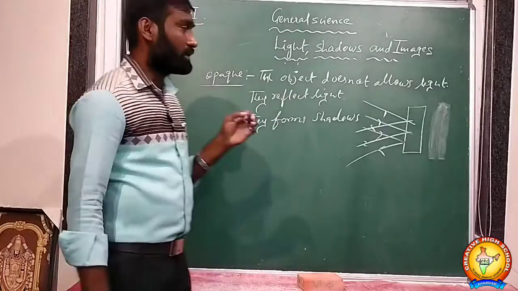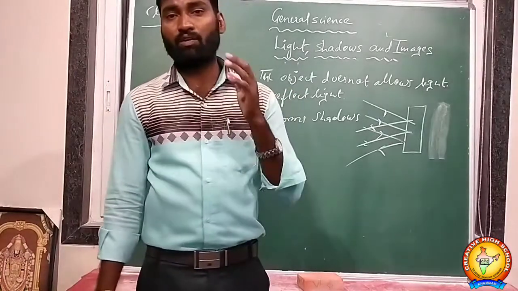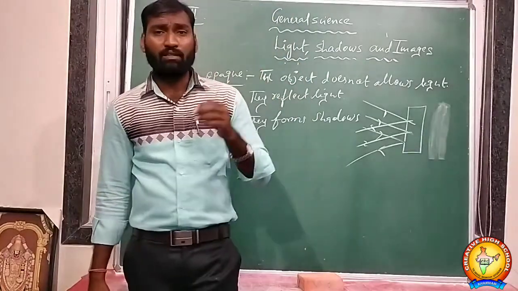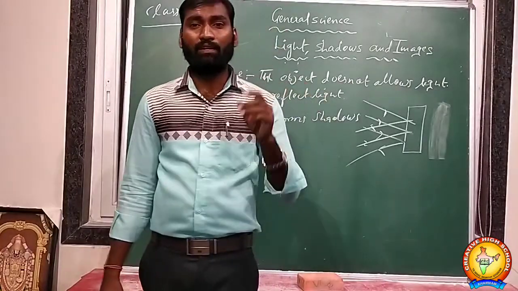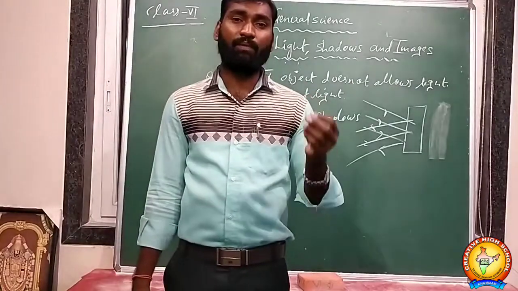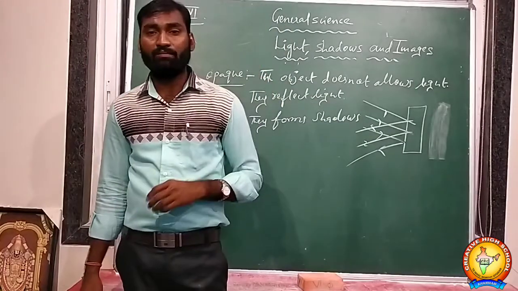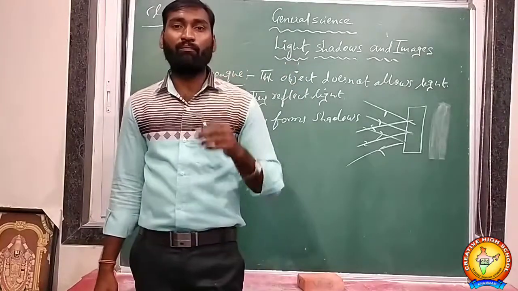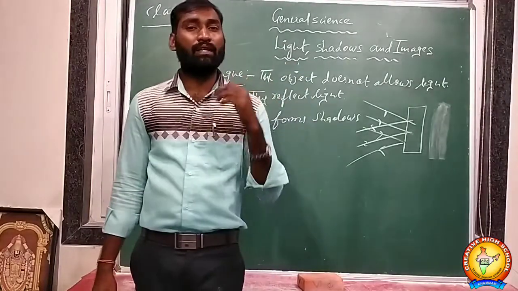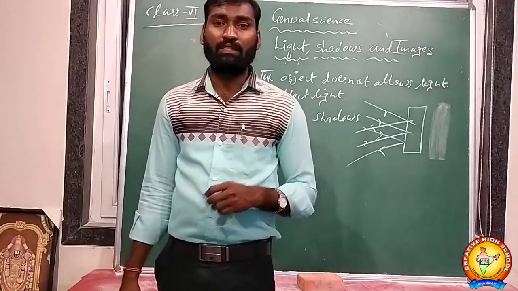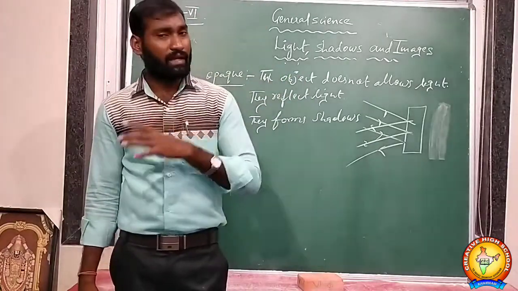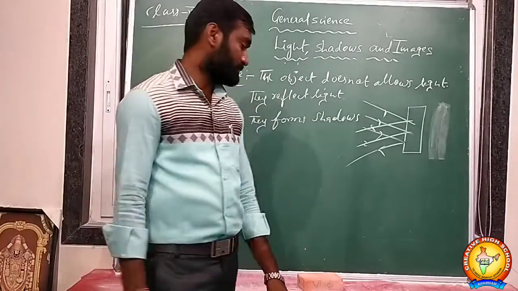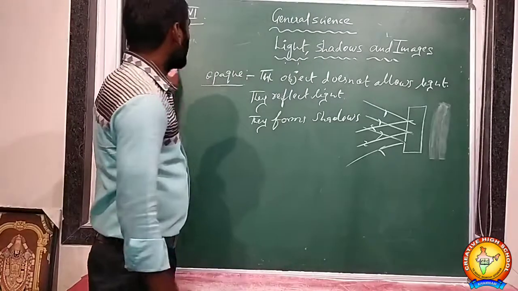Okay. So we ask the question: which objects form the shadow? Opaque objects. Which objects allow total light to pass through them? Transparent objects. Which objects allow light partially are called translucent objects. Ground glass is an example of translucent objects. Window pane glass is an example of a transparent object. Stone is an example of an opaque object. Like that we will ask questions about transparent, translucent and opaque objects. Okay, so next.